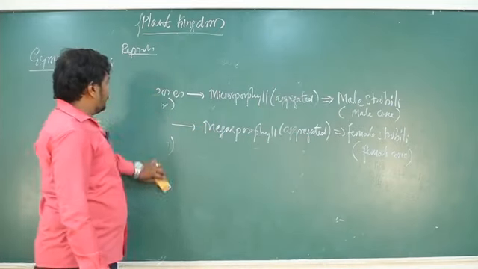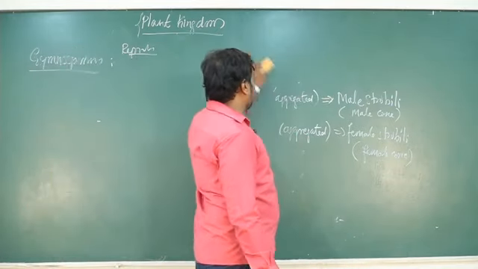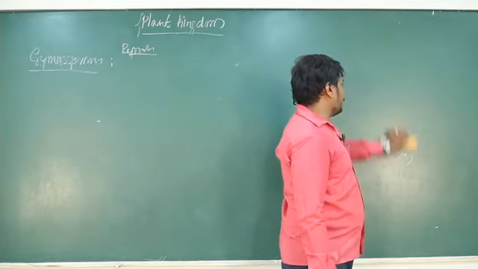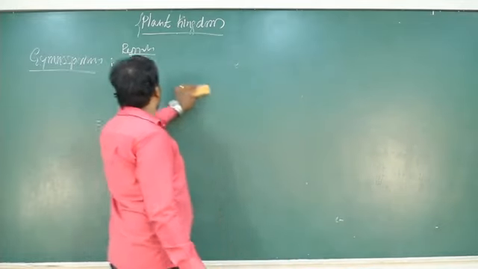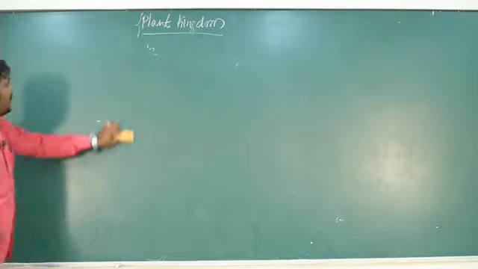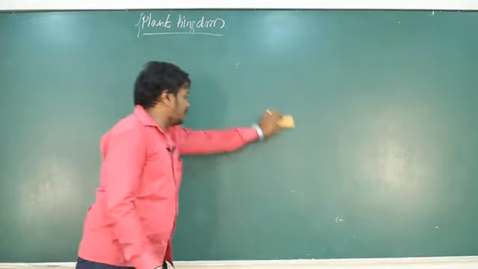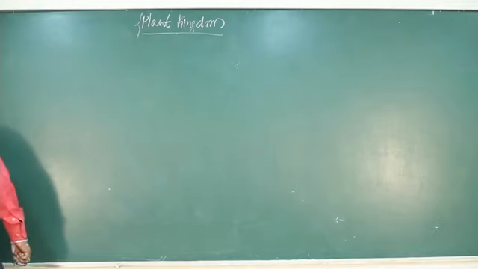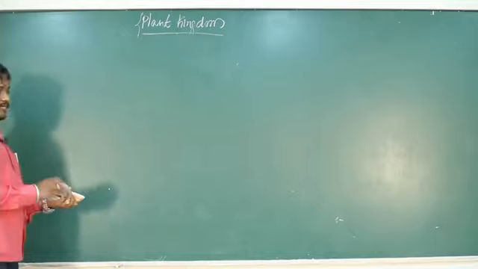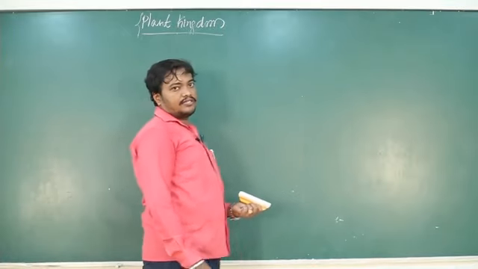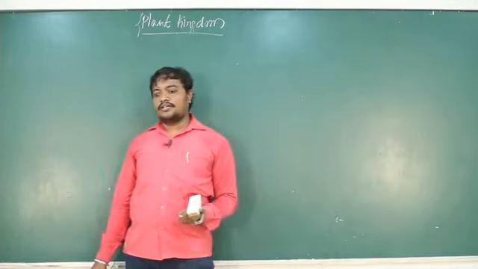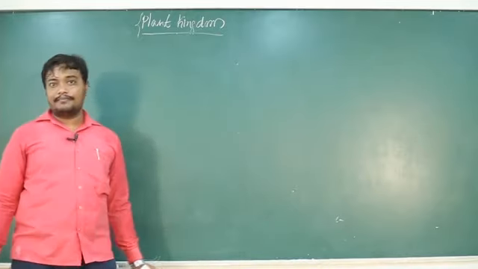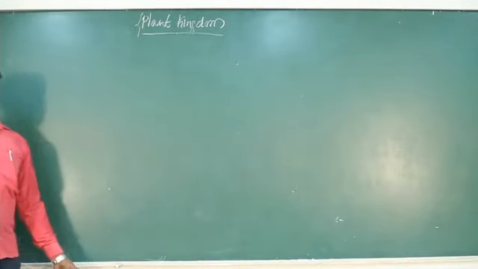Okay, so after fusion it forms the embryo. That embryo develops into seed directly in the case of gymnosperms. Okay, but fruit is not going to be produced there. So in gymnosperms, there is a plant, Sequoia sempervirens. It is the tallest plant. So the tallest plant in the plant kingdom is Sequoia sempervirens. It belongs to the gymnosperms.